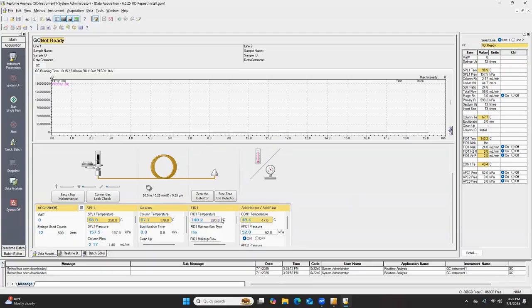specifically, our air and hydrogen flow for the FID are not turning on. Let's go right on there. It should be on.